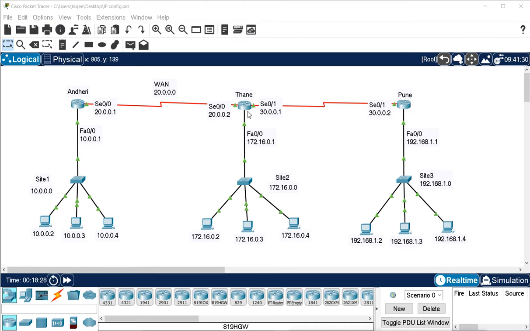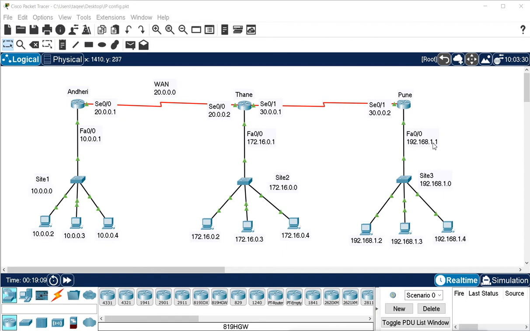And for Thane, Thane will choose the router ID as this IP, 172.16.0.1. So the router ID of the router in OSPF will be the IP address of one of its interfaces. Among all the interfaces of the router, whatever IP addresses they have, the maximum, the biggest IP address will become the router ID. In Thane we have three interfaces, and on these three interfaces we have 20, 30 and 172. So 172 will be the router ID for Thane. In Pune we have 30 and 192. So 192 will become the router ID for Pune.